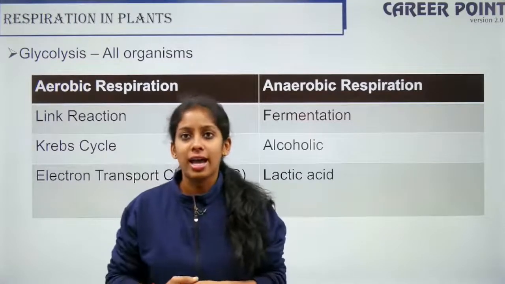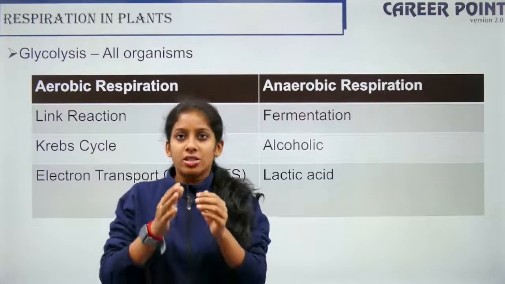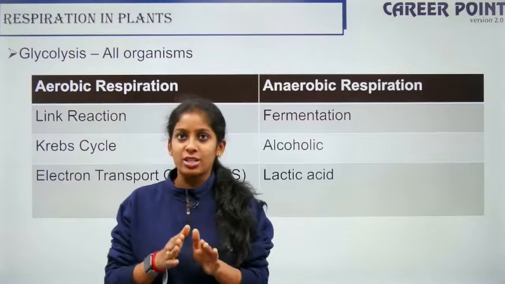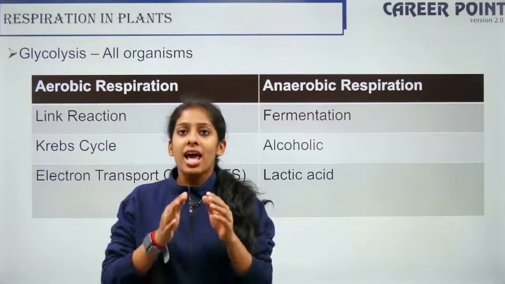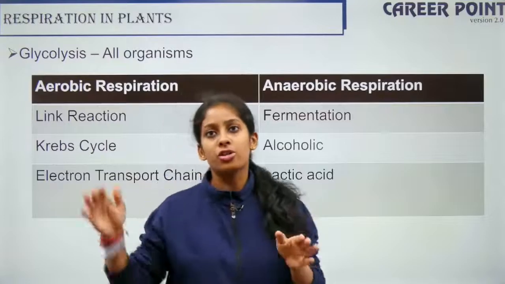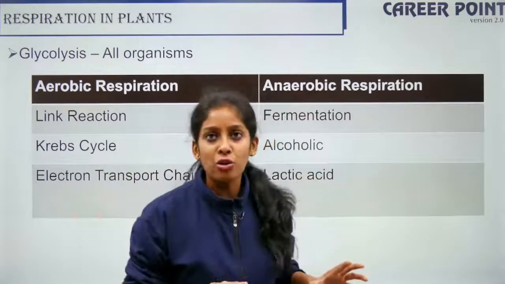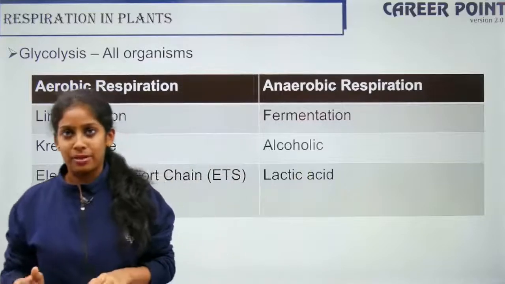Say for example, I had a bowl of rice today, so the rice has starch, right? So the starch is broken down in my body as glucose, which is a monosaccharide, and now this glucose is used to give me more energy by moving into the process of Krebs cycle and in ETS. So this is the entire background story of why respiration is happening, right?